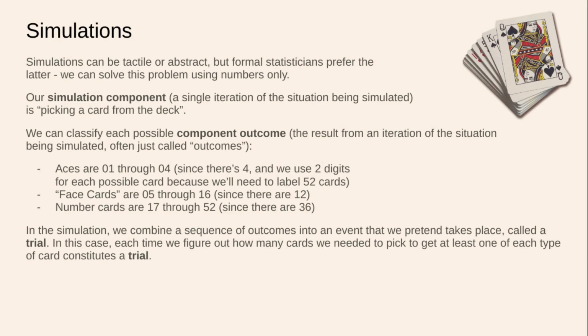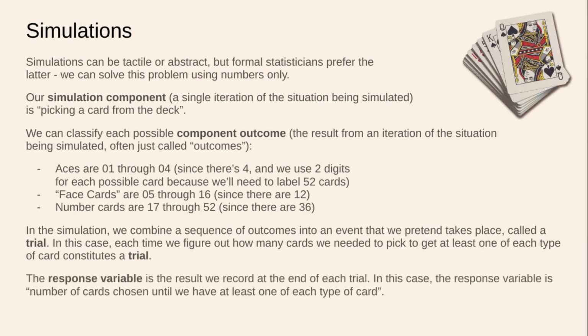So one trial would constitute picking as many cards as we need to pick before we get one of each type of card. So we pick a card, we run our simulation component, we look at the outcome, and then we pick another card and look at that outcome, and once we've finally gotten one of each card, we have completed one trial of our simulation.